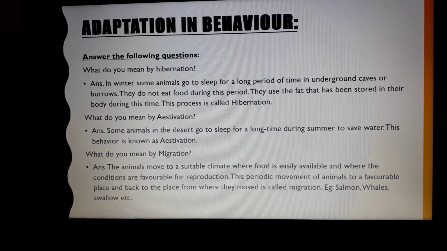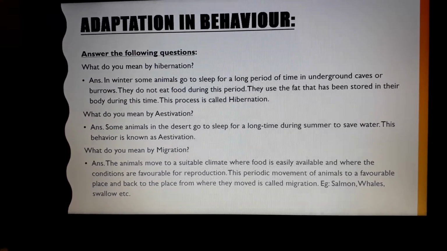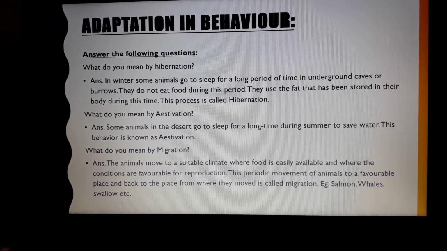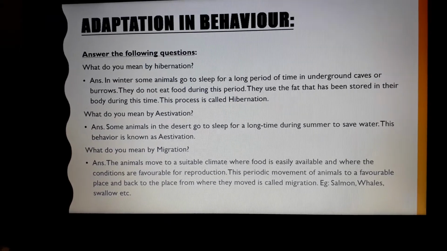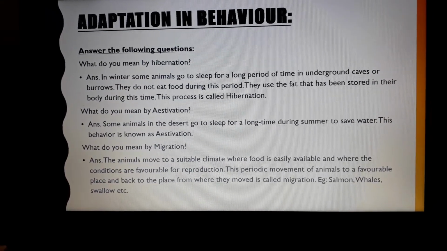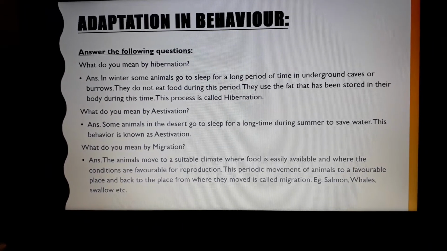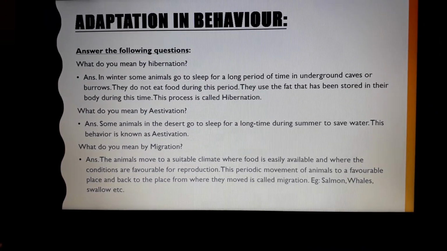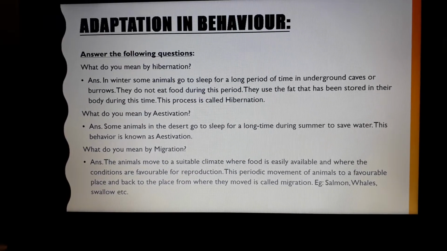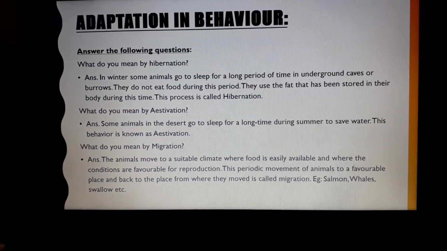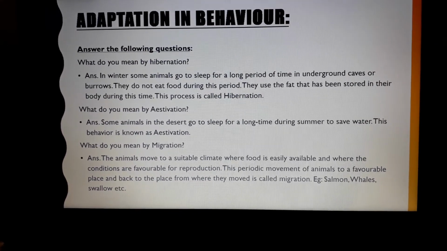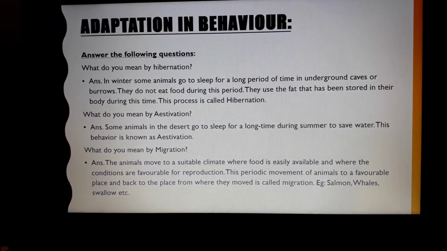Adaptation in behavior. Answer the following questions. What do you mean by hibernation? Answer. In winter, some animals go to sleep for a long period of time in underground caves or burrows. They do not eat food during this period. They use the fat that has been stored in their body during this time. This process is called hibernation.